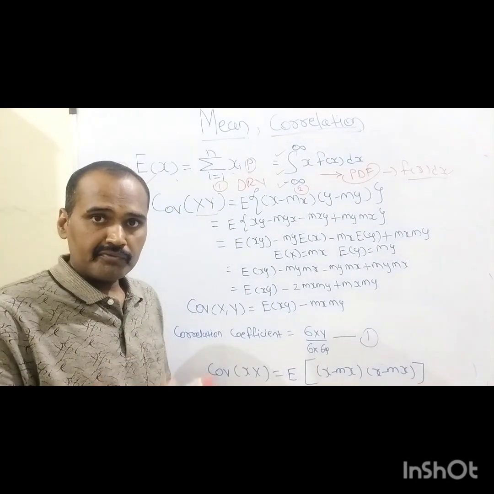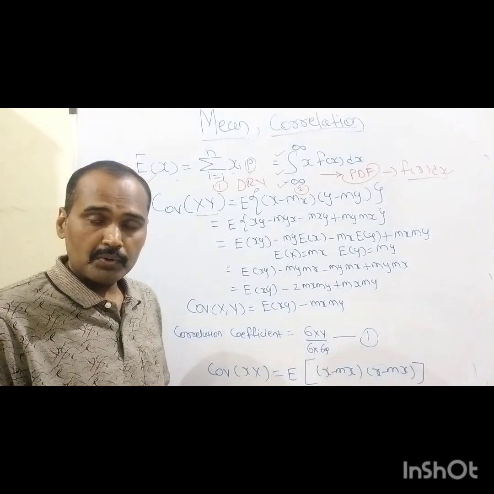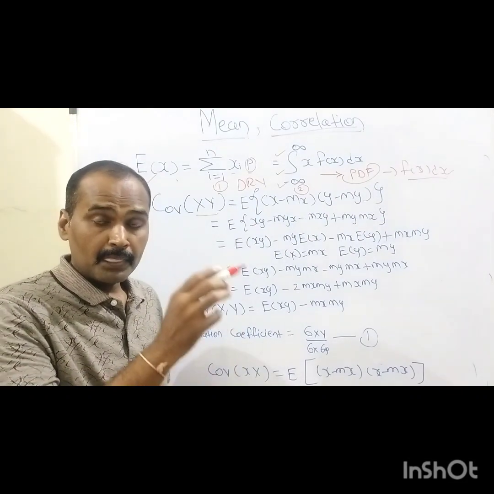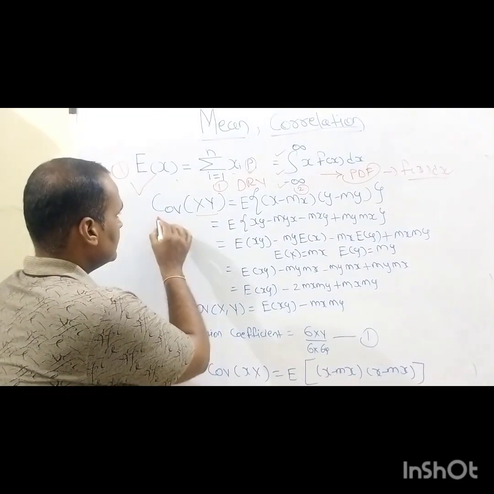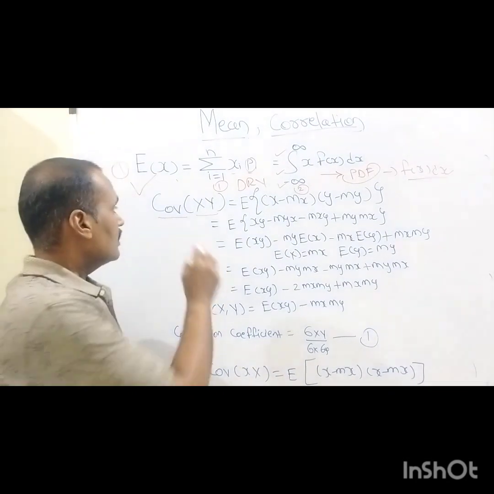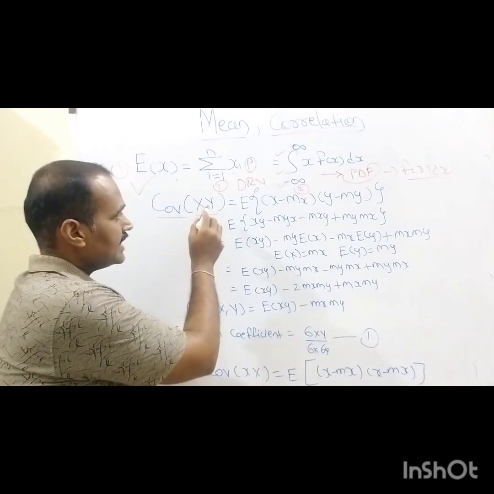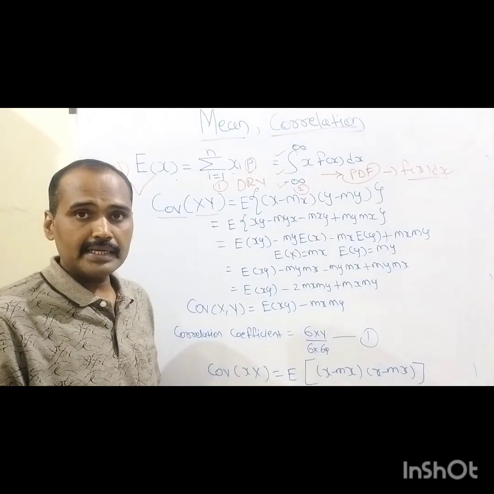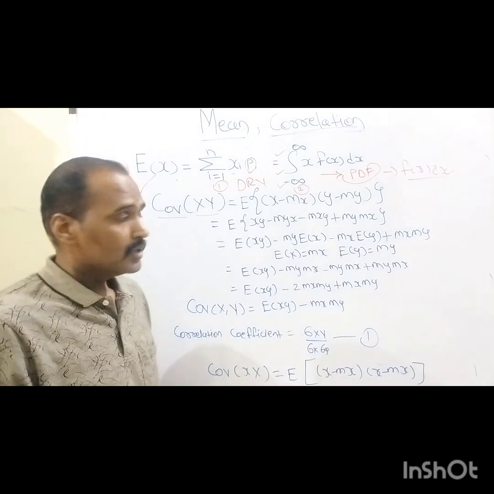When we need to define the correlation between these two random variables, it is denoted with the help of another function, that is the covariance. Ultimately, the covariance of x and y tells us the degree of dependence between x and y.